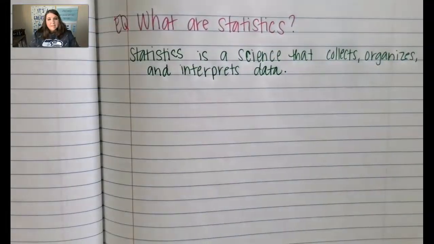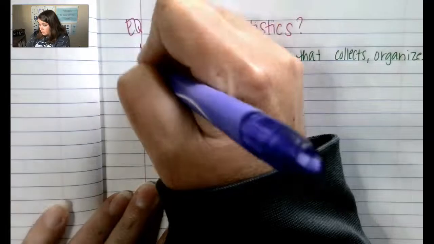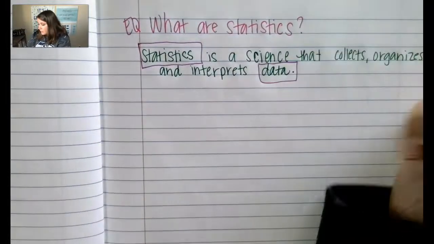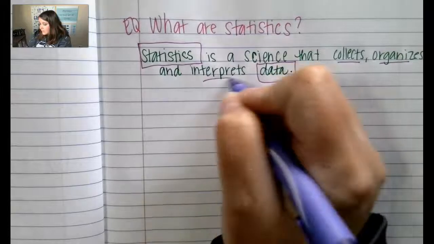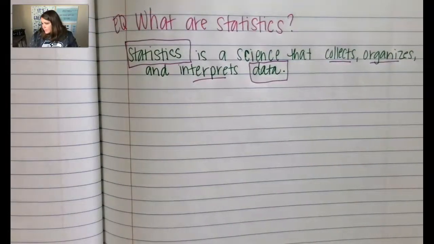So when we're looking at statistics, we're actually studying the science of data. So we're looking at data points. We're going to be collecting, organizing, interpreting. We forgot analyzing, and analyzing the data.